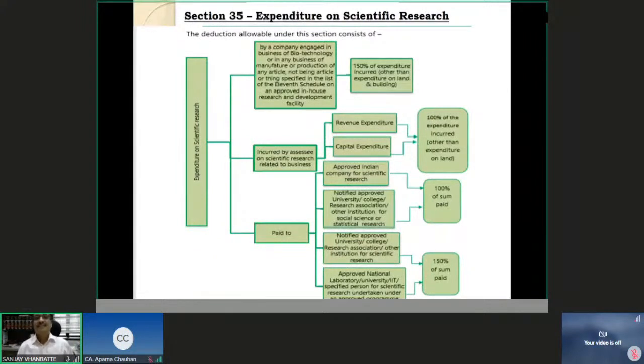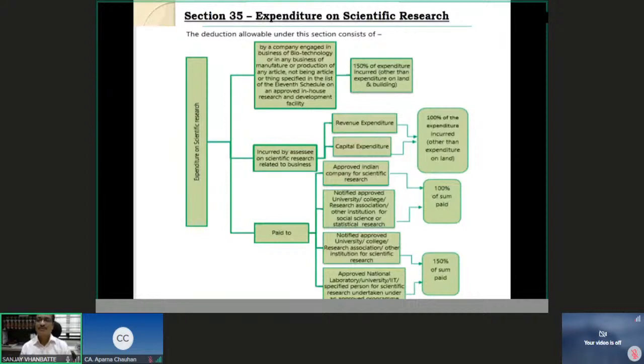Now, why? The reason is that there are about 10-11 deductions which are available: deductions for expenditure incurred by the assessee on scientific research, and deduction in respect of contributions made by the assessee to various research institutions, colleges, etc. That we are going to see. Now, with respect to these two types of expenditure, the first problem from the examination point of view is which of the expenditure is eligible for 100% deduction, and which of it is available for 150%.